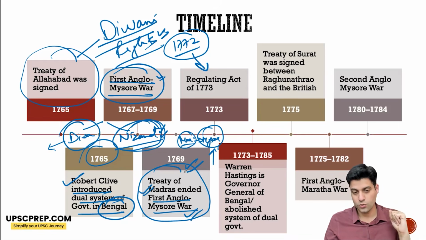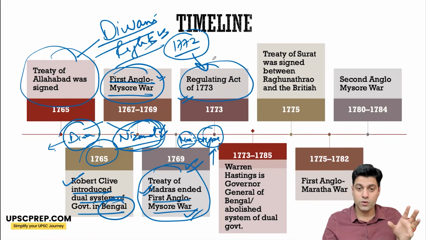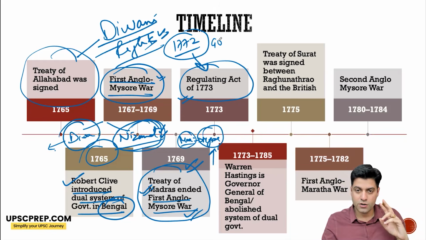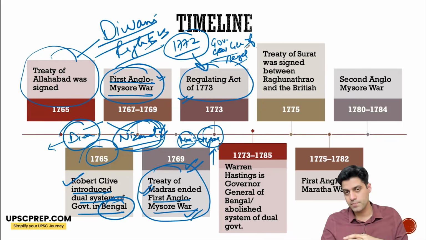So this was agreed to. Okay. Regulating Act of 1773 is very, very important. Now, Governor of Bengal. So Nawabship was abolished in 66-67. So now this dual government ended, and the Governor of Bengal now became Governor General of Bengal, having all the power with him, along with his executive council.